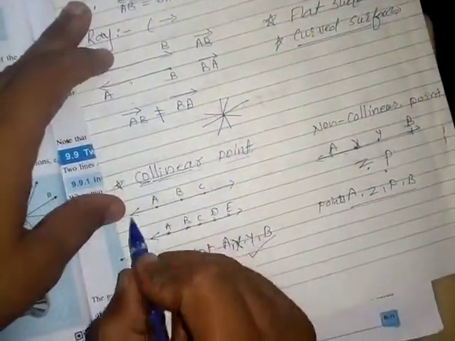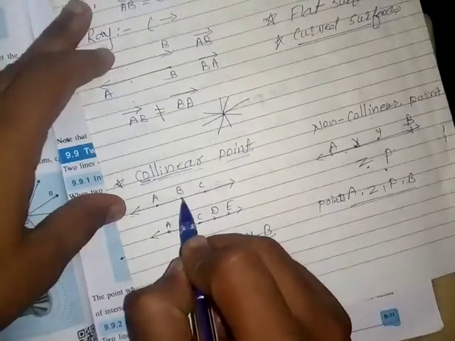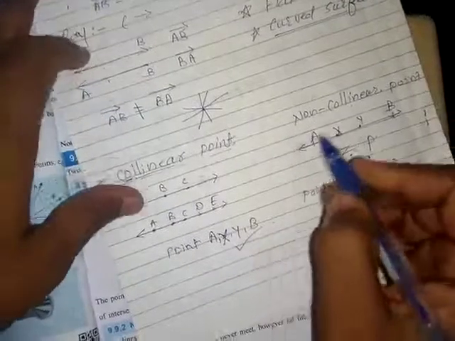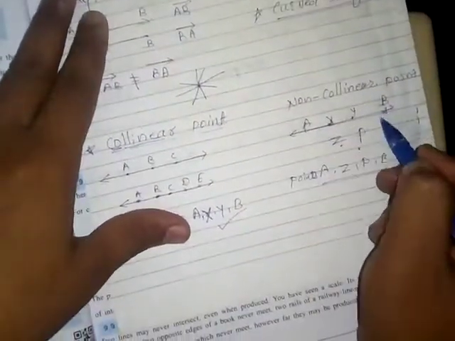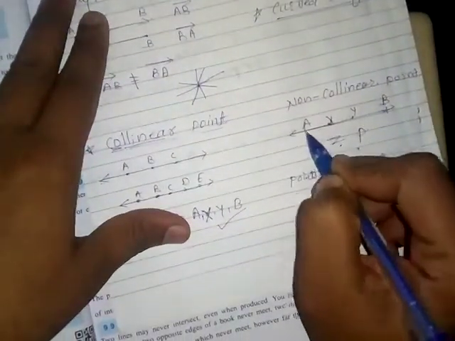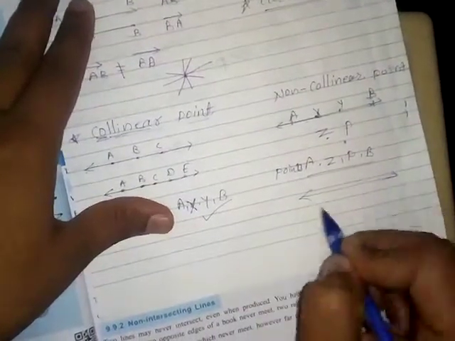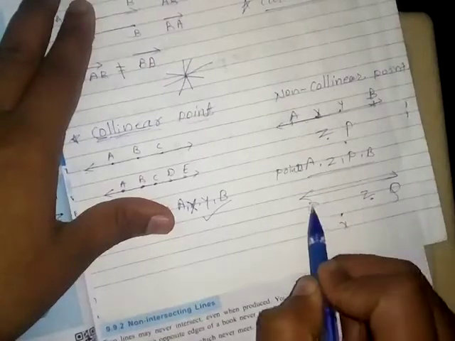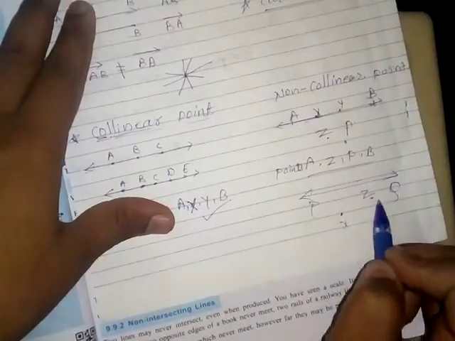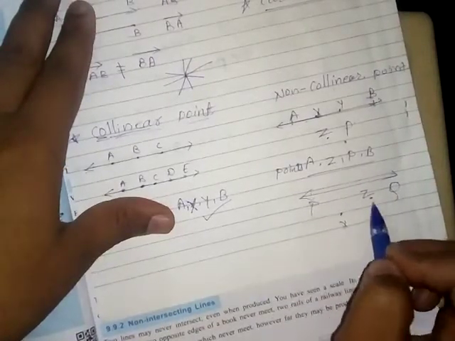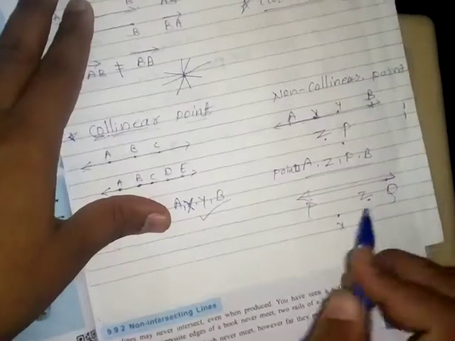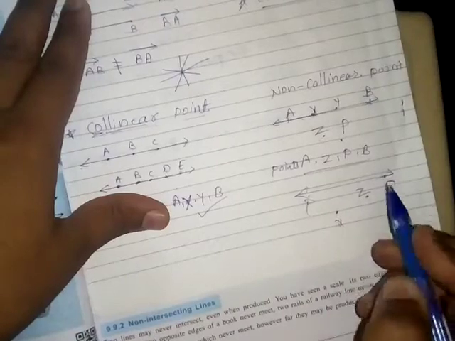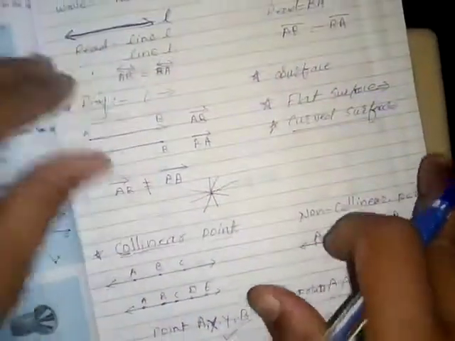Collinear point means on one line, if all three or four points are on the same line, it is called collinear point. And suppose some points are mentioned outside the line. So suppose here is a line PQ and here are point X and point Z. So points P, X, Y, Q are collinear points. Understand? P, X, Y, Z are collinear. Understood how to identify collinear? So I hope you understand it.